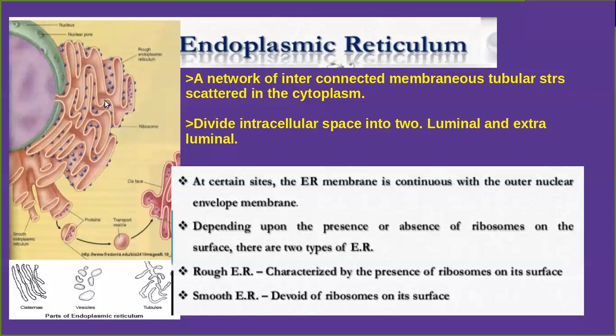This is characterized by the presence of ribosomes on its surface. But here you can see there are no ribosomes. Because it is devoid of ribosomes on its surface, it is always smooth. Hence, this type of endoplasmic reticulum we can collectively call the smooth endoplasmic reticulum.